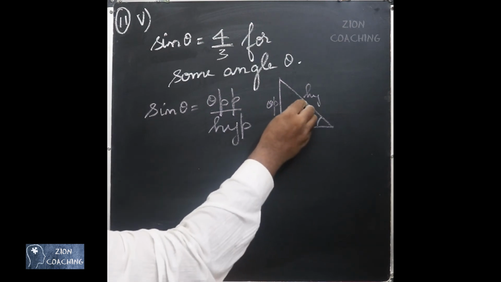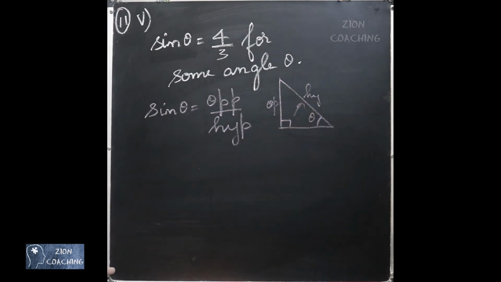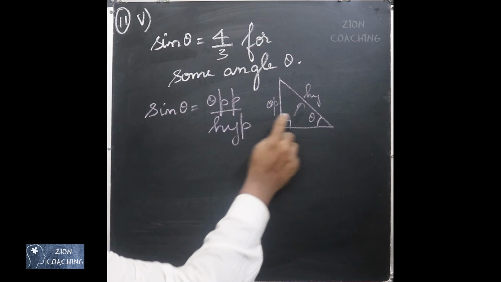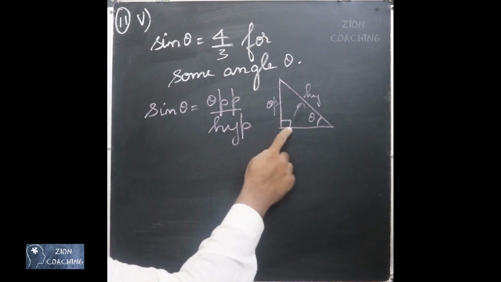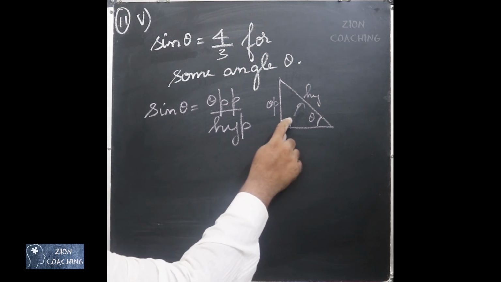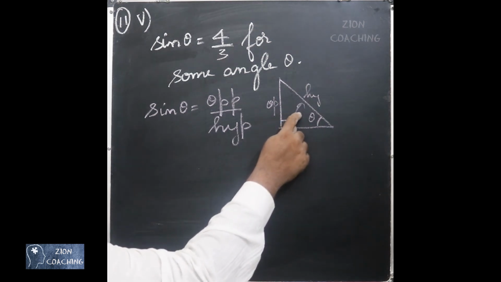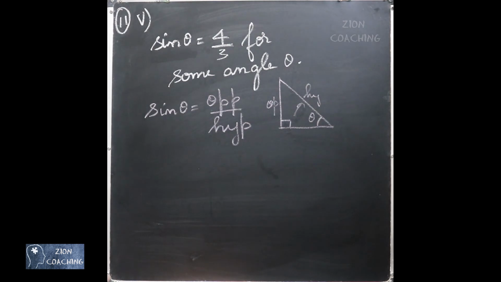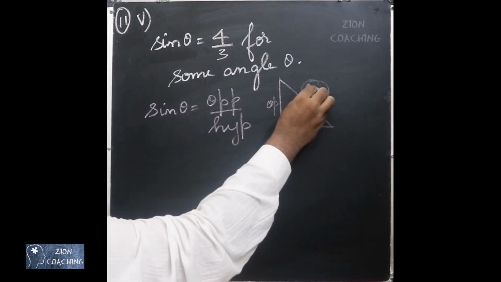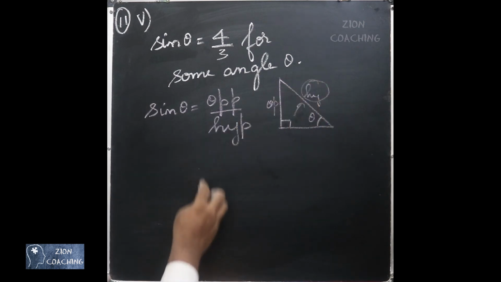You know that the hypotenuse side is the longest side in a triangle because it is opposite to the largest angle in a right angle triangle. In a right angle triangle this is the largest possible angle, that is 90-degree angle. So the side opposite to that will be the longest side. All this you have learnt in class 9. Then that means in any case hypotenuse is going to be the longest side.